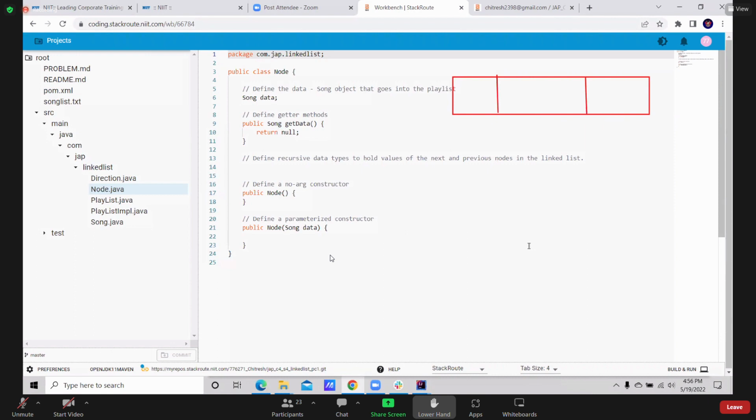Here is the song data. Apart from that, in node, we should have previous, we should have next. I have already shared a demo for handling both previous and next. When you store the data in forward direction only, previous is not required. In the demo, you declared two variables of the same node class, one for next, the other for previous. In the constructor, you complete song data alone. Song alone you need to initialize, and getters and setters for your previous and next node. Will you be able to complete this node class?